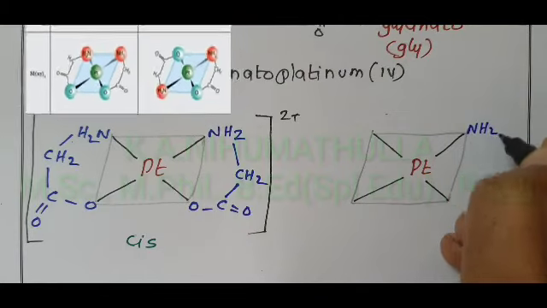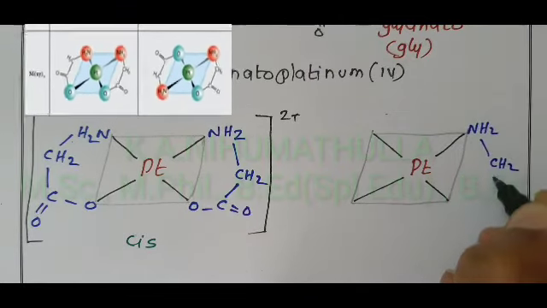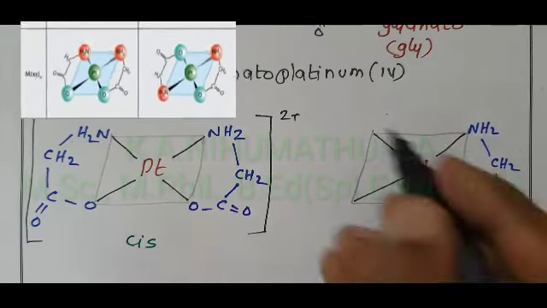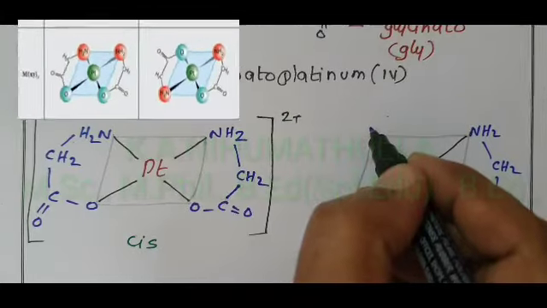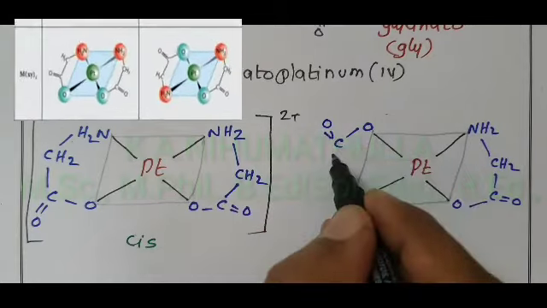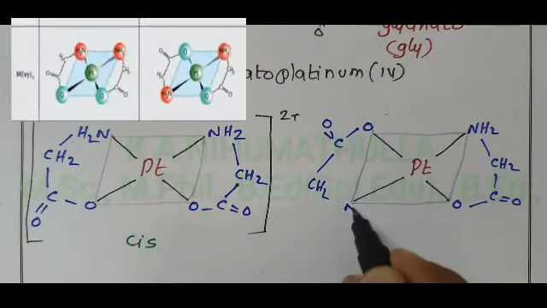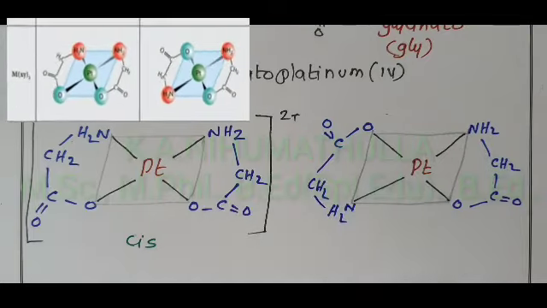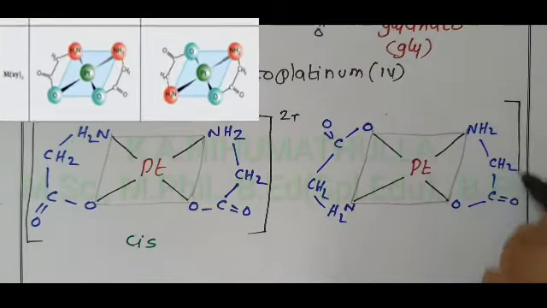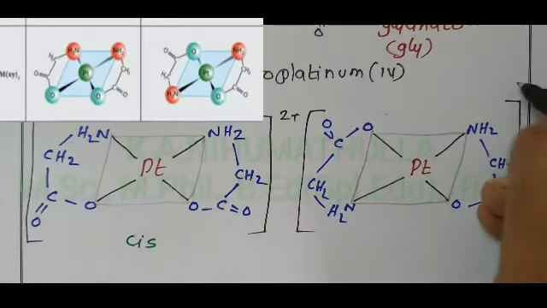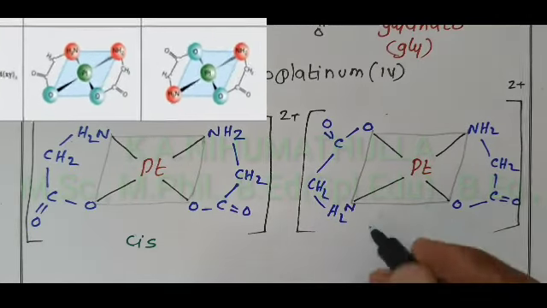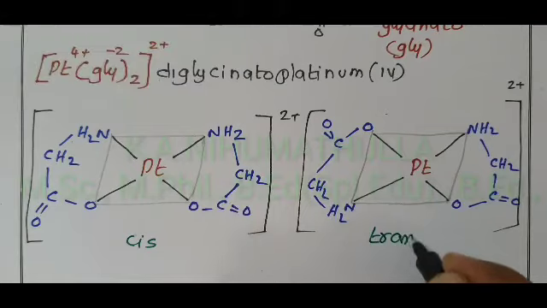NH2, CH2, C double bond O, O, glycinato. For the other, change the donor atom direction: oxygen, C double bond O, CH2 and NH2. The charge on the complex is 2 plus, there is no change. The second one is the trans isomer.